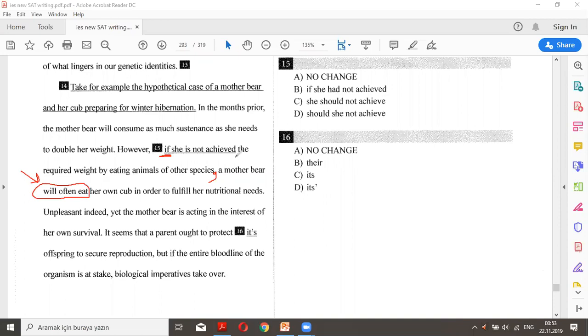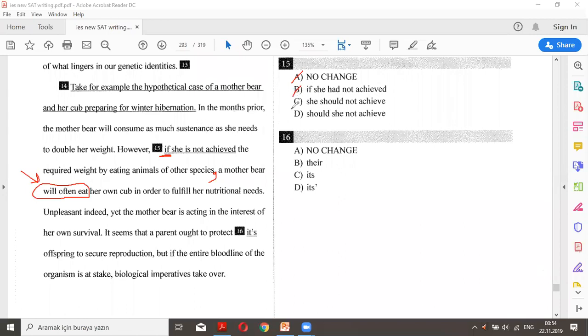If she has not achieved the required weight by eating animals, if she is not achieved, this is not even naturally correct. Let's consider the options, because I believe that no change is not the choice. I have to eliminate that one. It goes like this: if she had not achieved, this one is still fine. If she had not achieved, this is the structure of the third conditional sentence, but wait a second. How can I start in that way and end up in that way? I don't think so. This doesn't match what we are looking for.